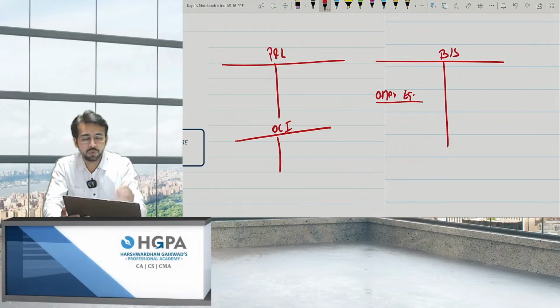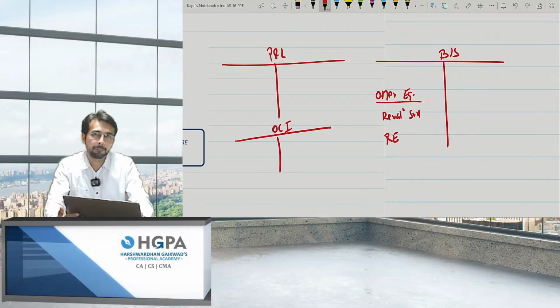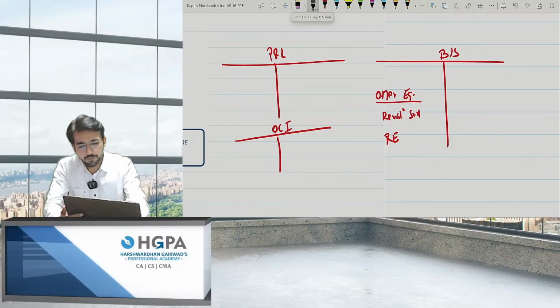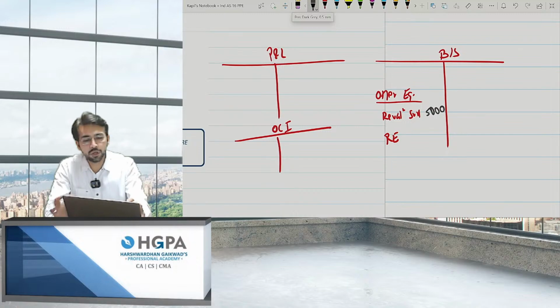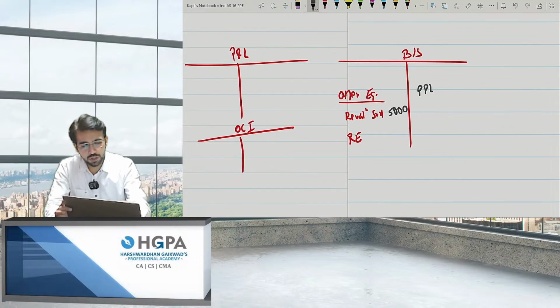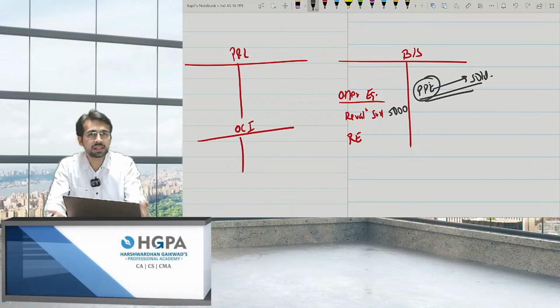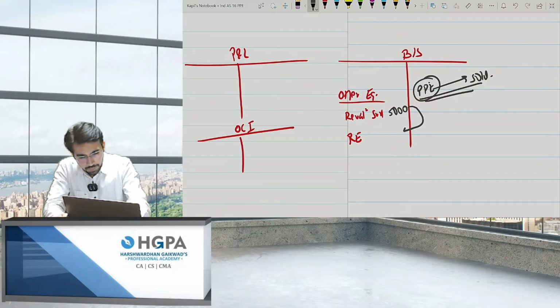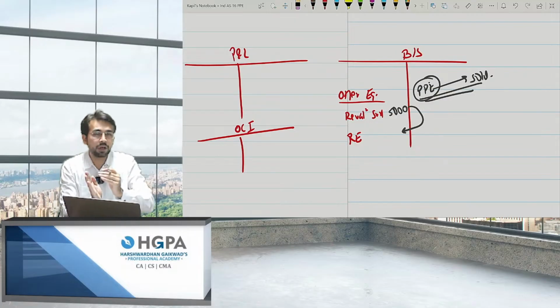Okay, there is other equity over here, and there is revaluation surplus and RE, retained earnings, right? So what they are telling is, if you have a revaluation surplus of, let's say, 5,000 rupees on an asset and now you sold the asset, there was PPE on which there was revaluation, but you sold the asset now. If there is no asset left, what will you do of the revaluation reserve now? They are telling you to just transfer it to RE. Just transfer this 5,000 to RE, that is, if you are disposing it off.